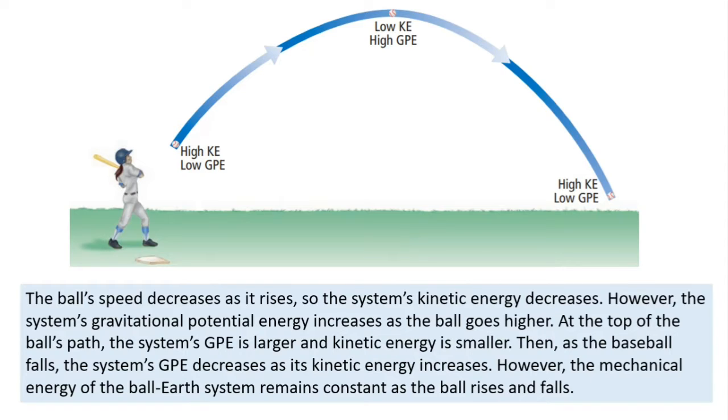At the top of the ball's path, the system's GPE is larger and kinetic energy is smaller. Then, as the ball falls, the system's GPE decreases as its kinetic energy increases. However, the mechanical energy of the ball-Earth system remains constant as the ball rises and falls.